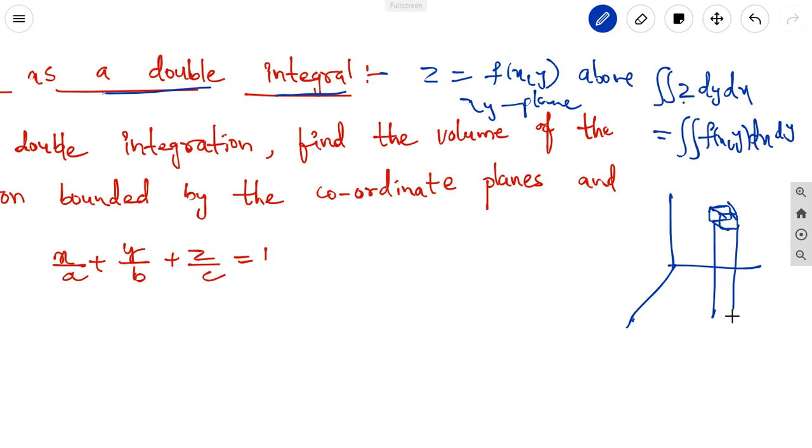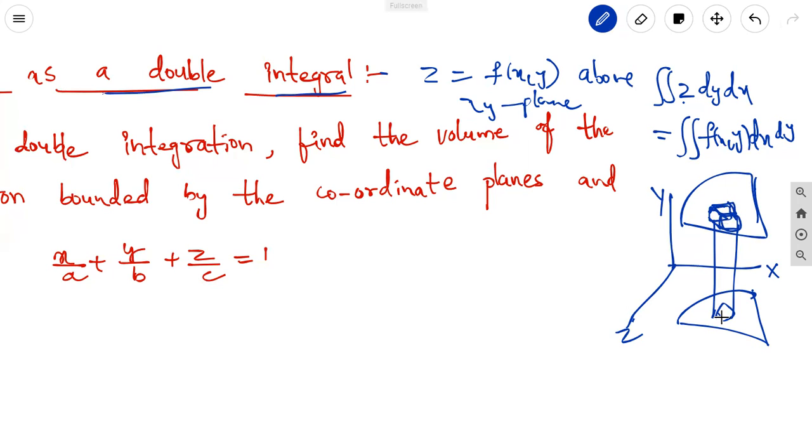Then we take the projection in the xy plane with the same figure. In the above xy plane, this is the positive direction. This is the solid, the volume of any cube or cuboid or any shape.